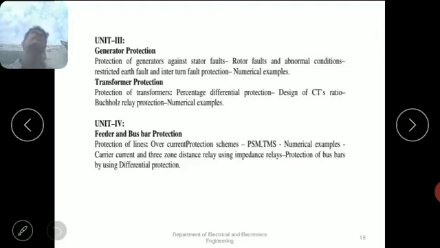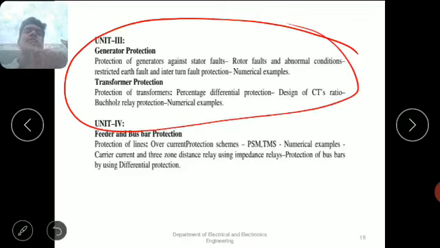That is the main important relay, the Buchholz relay, along with percentage differential protection. Those are used to protect transformers. Here CTs and PTs play a very, very important role, we will see. So the third chapter gives the complete idea about the protective schemes used for generators and transformers.